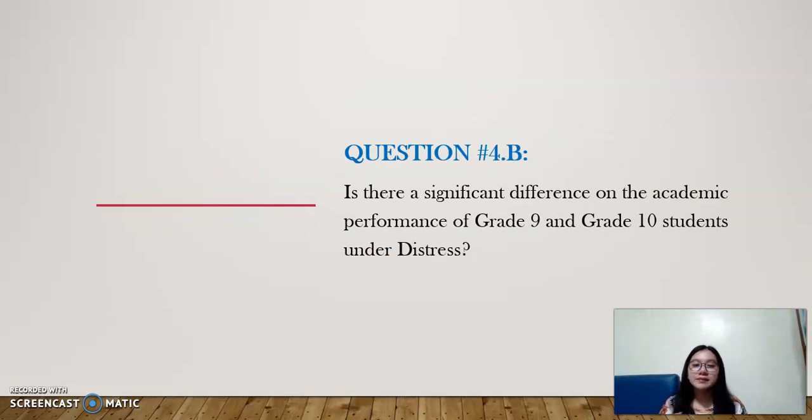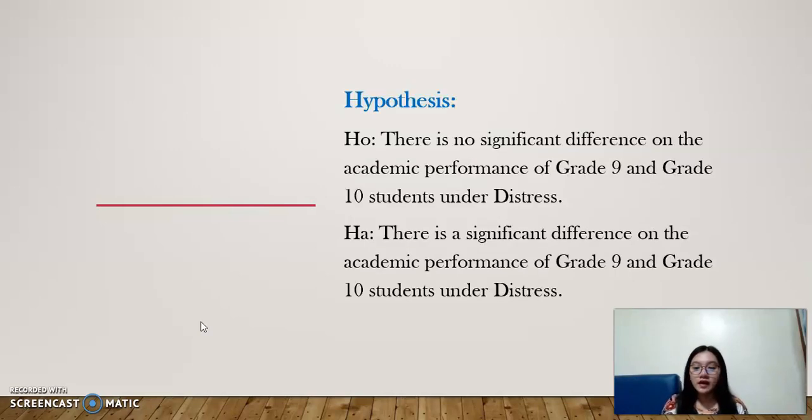Question number 4.B. Is there a significant difference in the academic performance of grade 9 and grade 10 students under distress? Hypothesis. There is no significant difference in the academic performance of grade 9 and grade 10 students under distress. There is a significant difference in the academic performance of grade 9 and grade 10 students under distress.